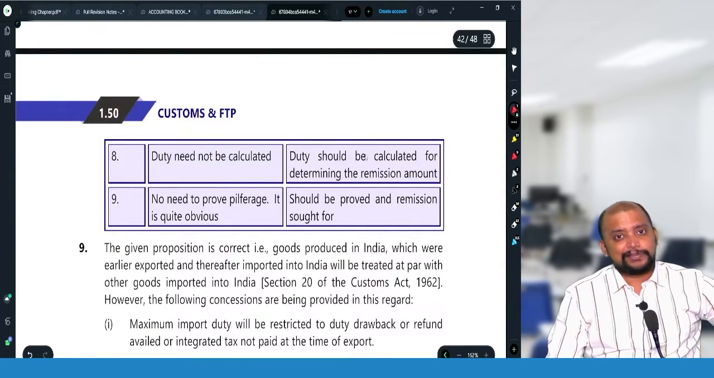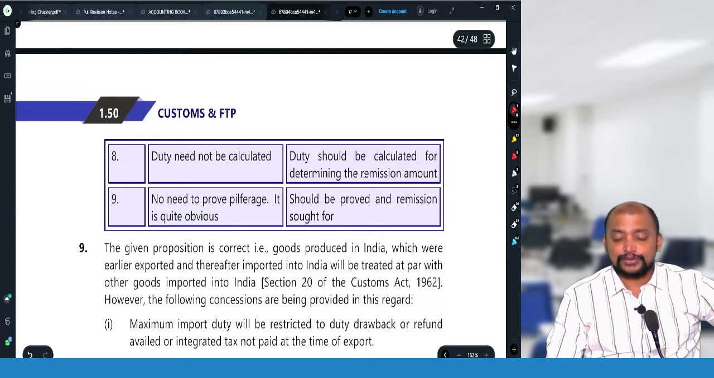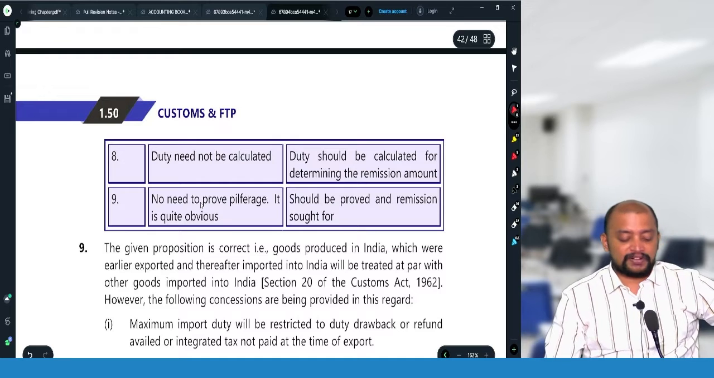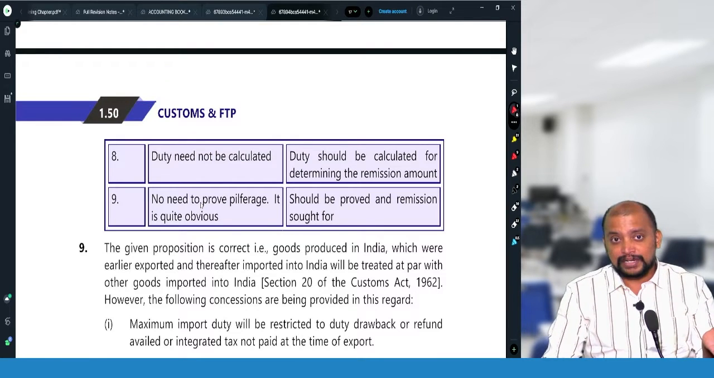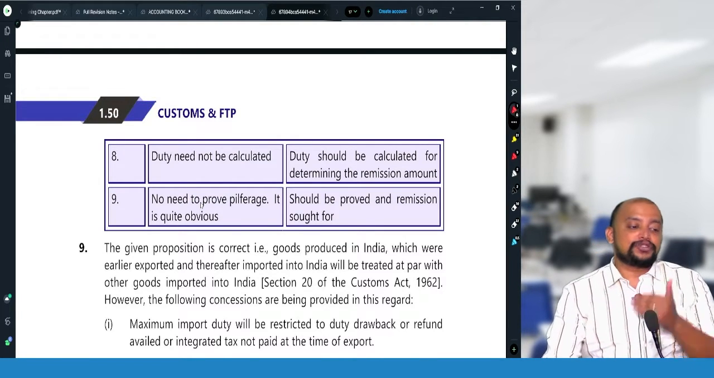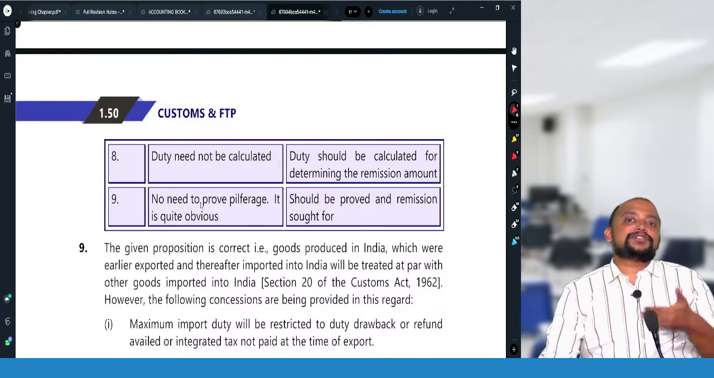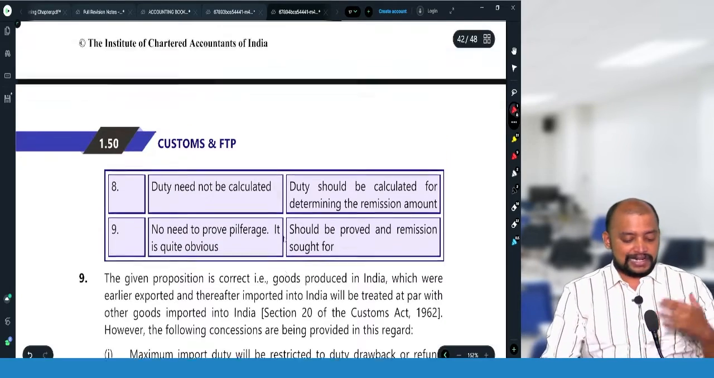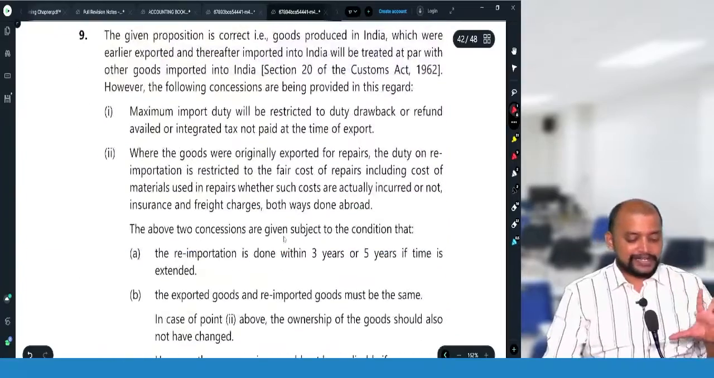Here duty need not be calculated. There, we need to calculate the duty and then we will get the refund. Should we prove pilferage? No need to prove pilferage because it is clearly available in the records. But in case of remission of duty, we need to prove that the goods are destroyed, then only we will get the refund. Like that, we need to write the distinguishing points.